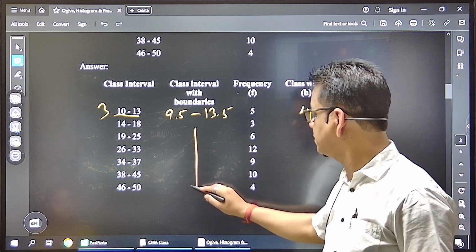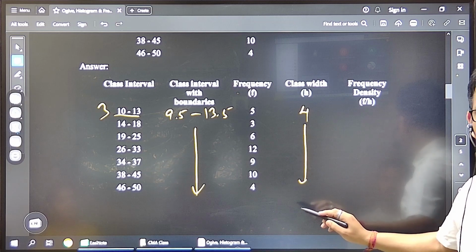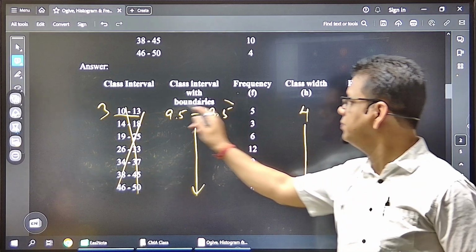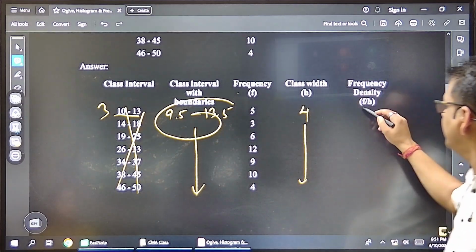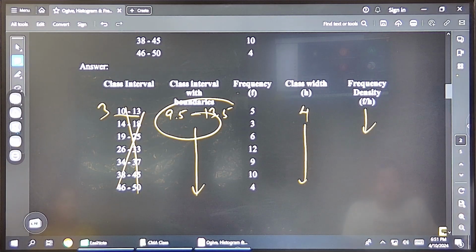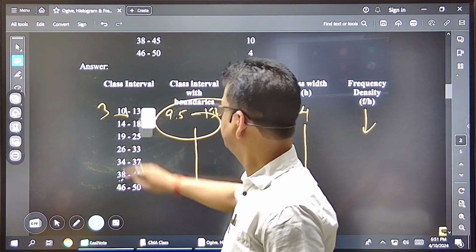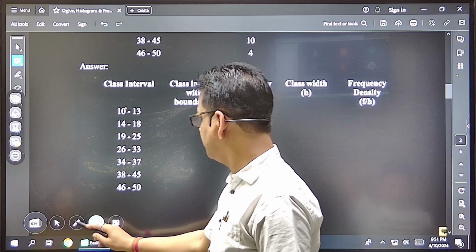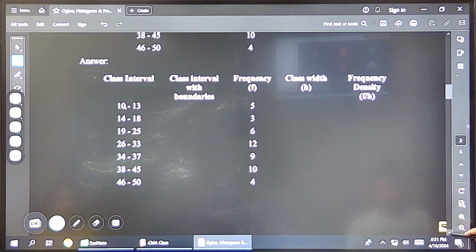You make it continuous. I won't explain this again, you know how to do class sizes. Now these class sizes are not to be taken from here; you have to subtract here. That's why you made it continuous, and that is always to be done. Then frequency density is as it is, and after that, getting the histogram is the same. Is it okay? When I share this PDF later, you all will go through this. And with this, the histogram is over.